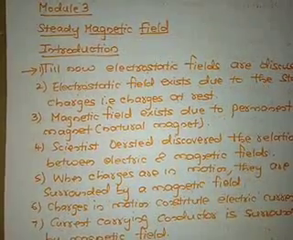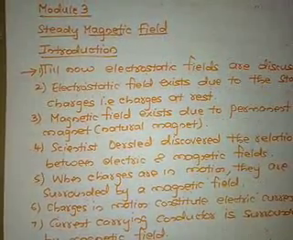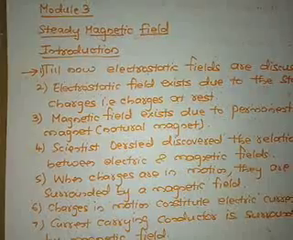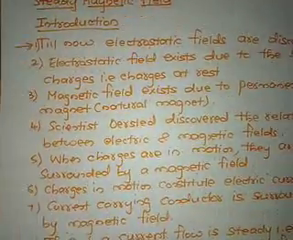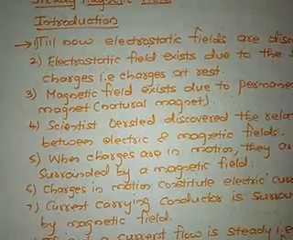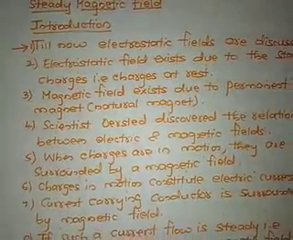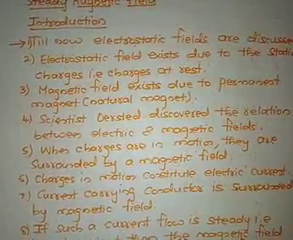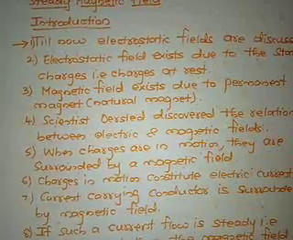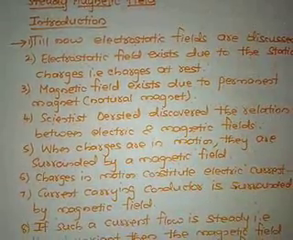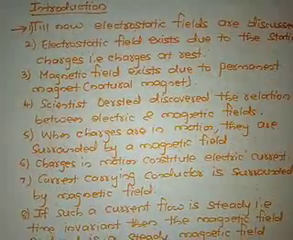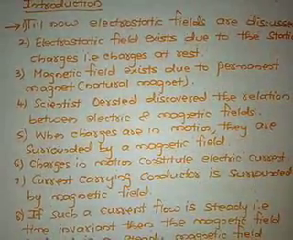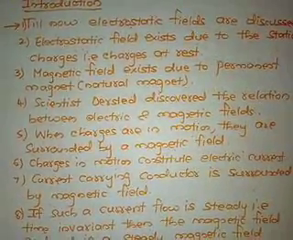A scientist named Oersted discovered the relation between the electric fields and the magnetic fields. Any current carrying conductor is surrounded by a magnetic field. When the charges are in motion, they are surrounded by a magnetic field, or when the current is carried by a conductor, surrounding the conductor there will be a magnetic field. Charges in motion constitute electric current. A current carrying conductor is surrounded by a magnetic field.